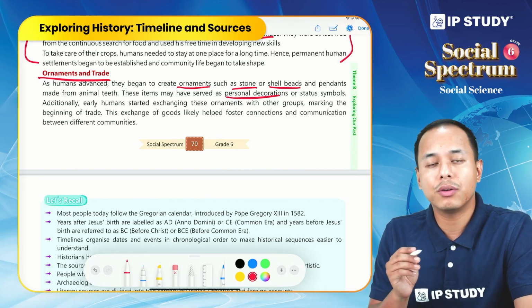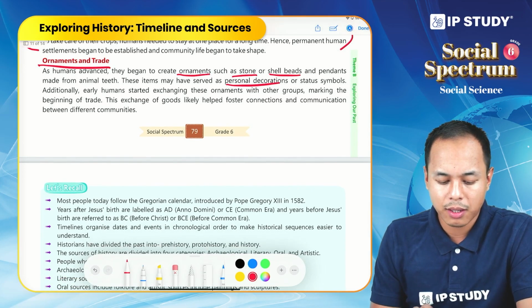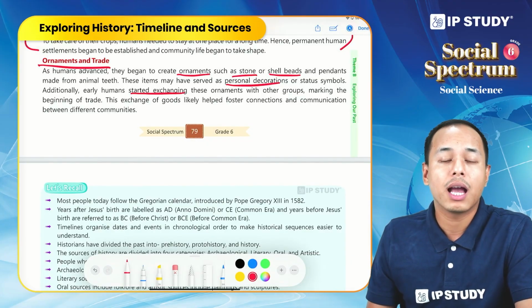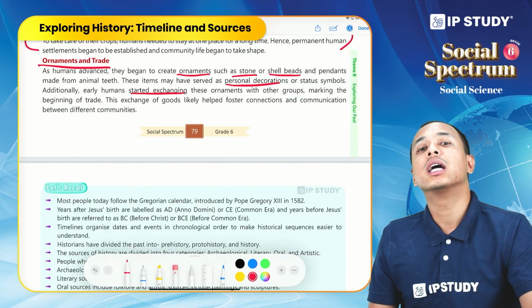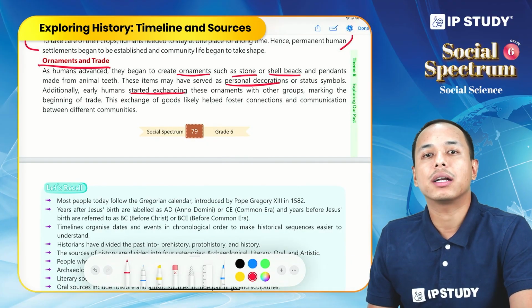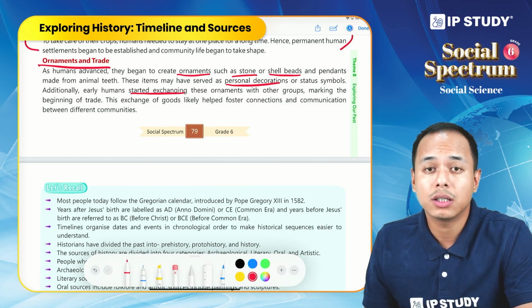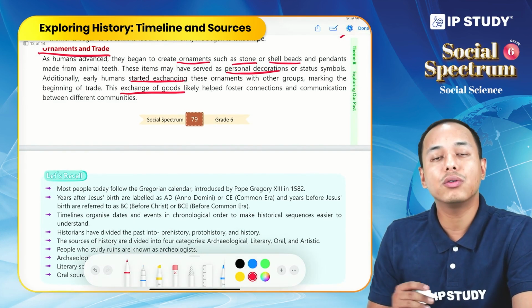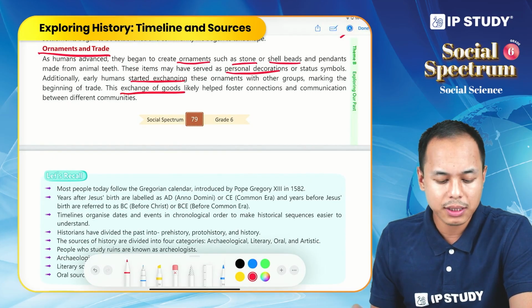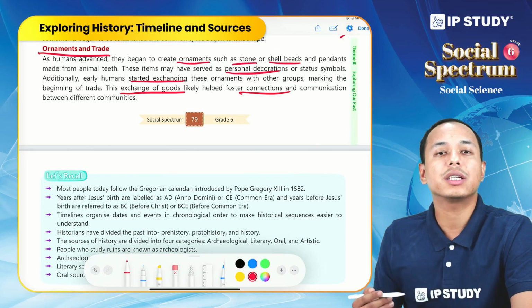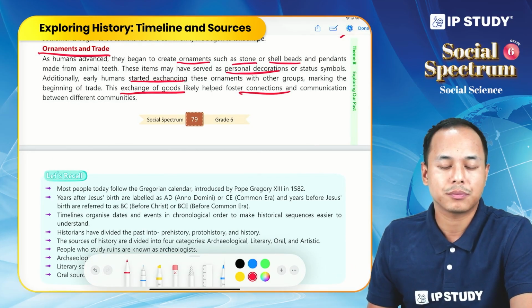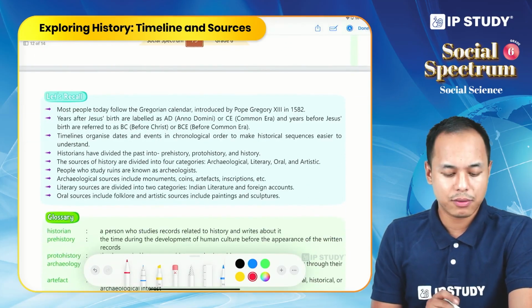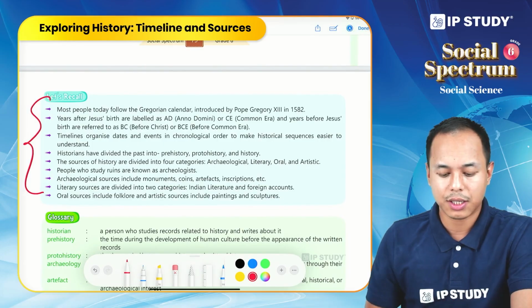And one thing we have to understand: humans started exchanging these ornaments. As such, we can say the trade, or barter system, also evolved slowly. Thus, this exchange of goods helped different communities foster connection and communication. So with this, I have come to the end of the chapter. Now let us summarize a few important points that we have discussed in the lecture.